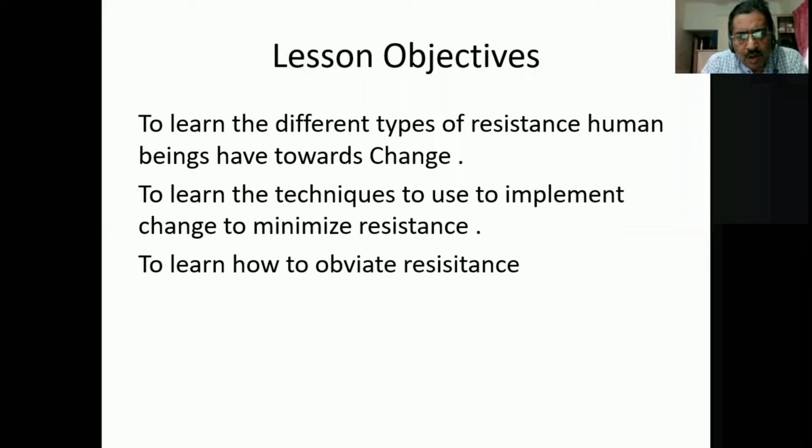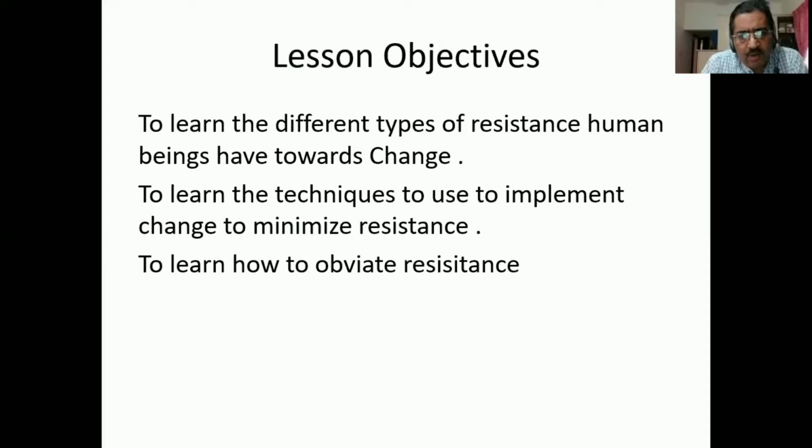Before we go on to how to overcome change resistance, let's see what are the different types of resistance you have. What are the techniques to be used to implement the change to minimize resistance? And more than minimizing resistance, it is how we obviate resistance. Minimizing resistance and obviating resistance are two totally different concepts.